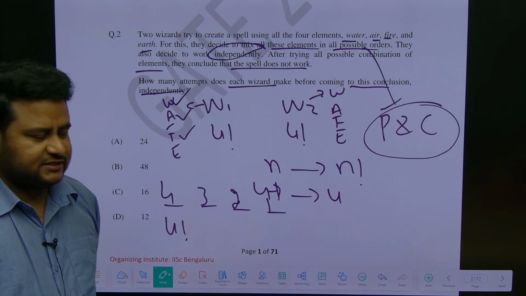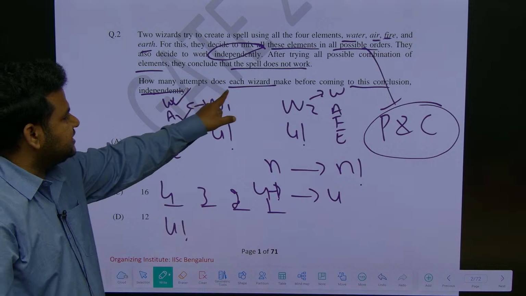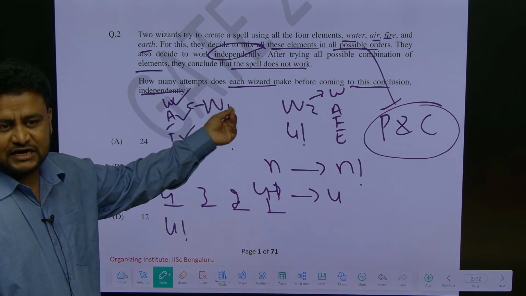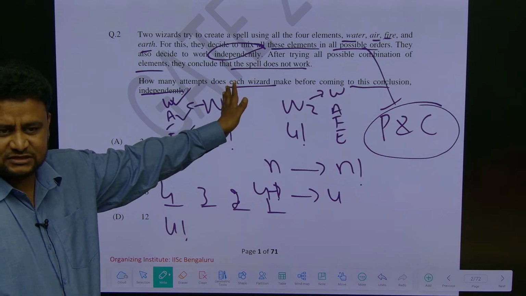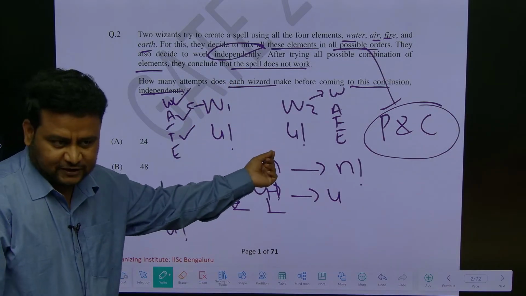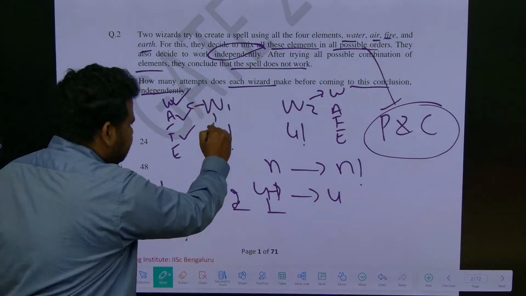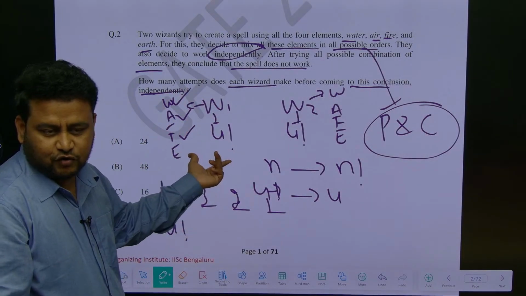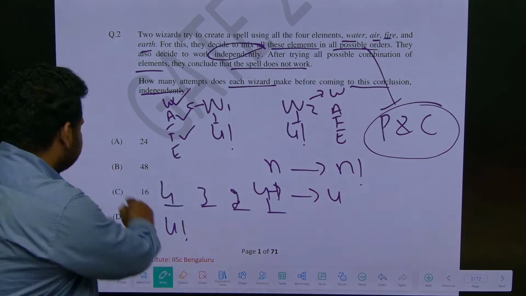See, they are asking how many attempts does each wizard make. They are not asking how many attempts the wizards make combinedly. If they ask that, it is 4 factorial plus 4 factorial. Each wizard means this wizard or this wizard. So 4 factorial is what? 4 into 3 into 2, that is 24. That is the right answer.